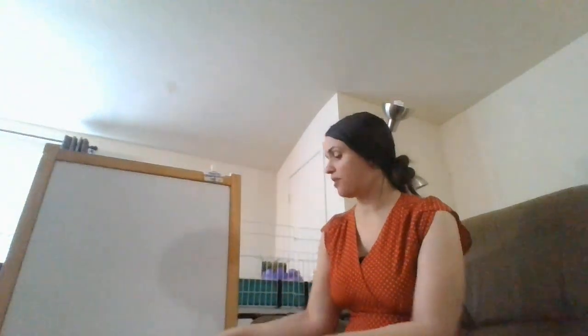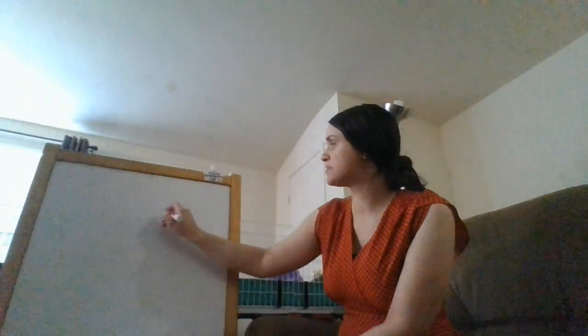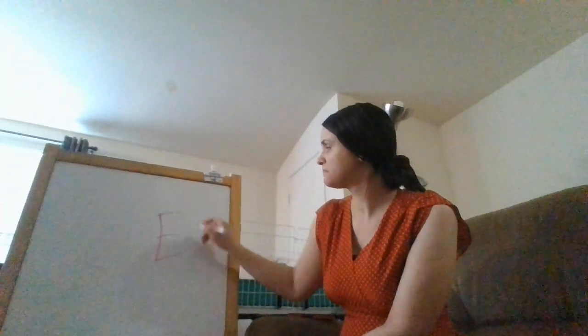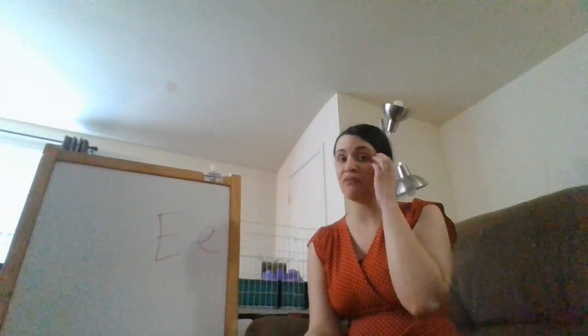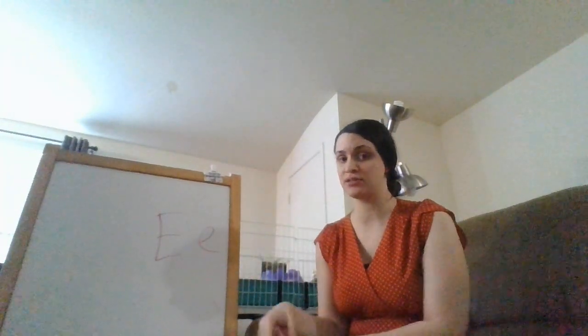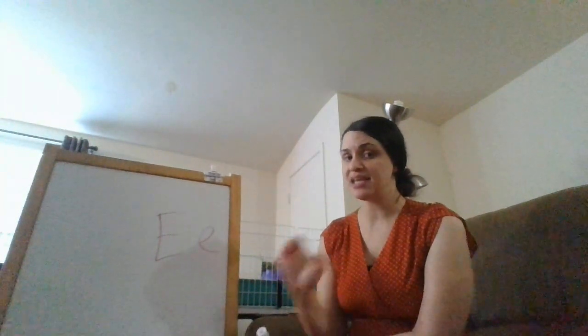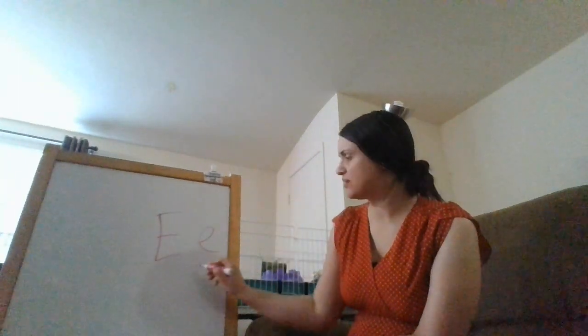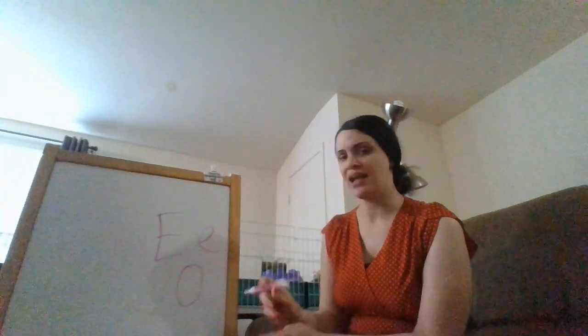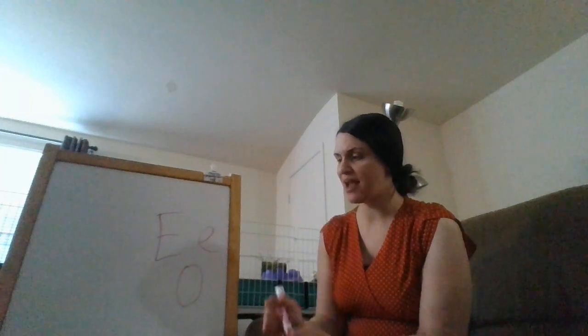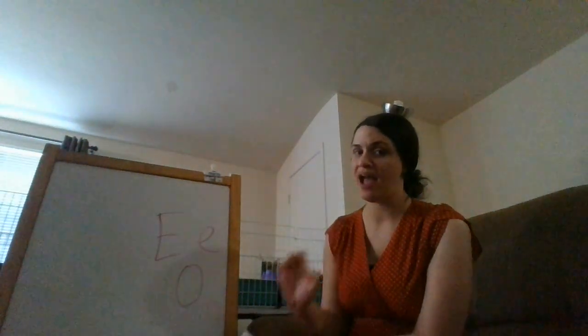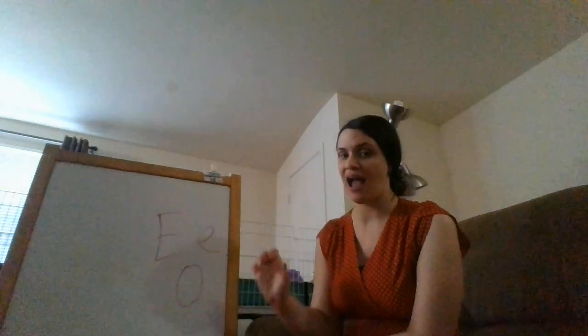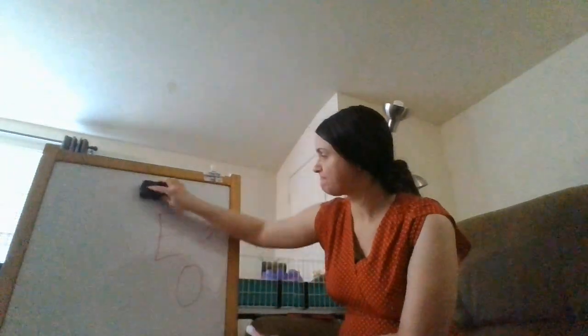Now let's go over our letters that we've learned so far this month. What is the name of this letter? What letter is this? This is the first one we learned. This is E, right? And E says what? What sound does E make? It says eh, eh. Can we say that? Eh, eh. Like egg. Egg. Very good.